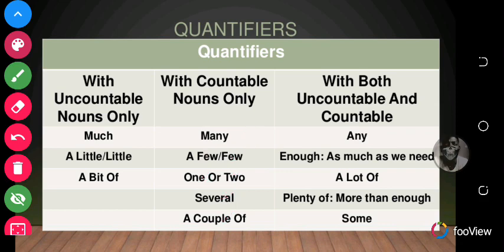We have those that go with both uncountable and countable nouns. And examples are any, enough, a lot of, plenty of. Okay, so these words can go with uncountable nouns, they can also go with countable nouns. So I had enough apples, I had enough water. You realize that I use enough for both countable and uncountable nouns. Enough means as much as we need, plenty of means that's more than enough.